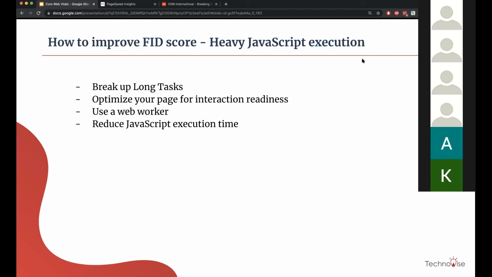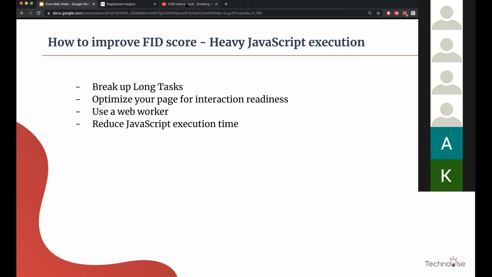I think there is not much that we can do here, because, like you said, we need to understand if we are making the input interaction ready or not. What we can do is reduce the chunk sizes and reduce the long running tasks.